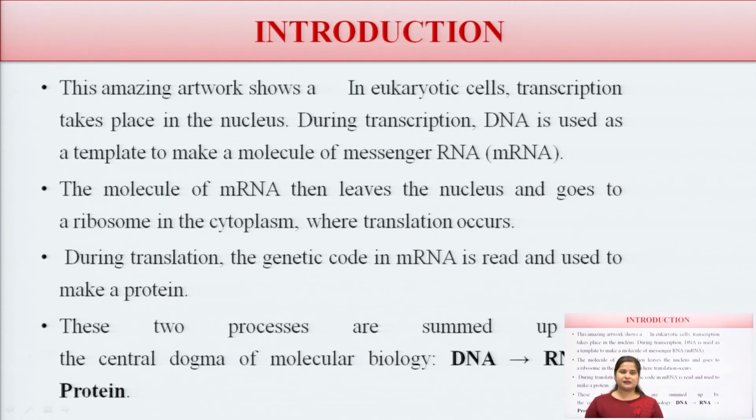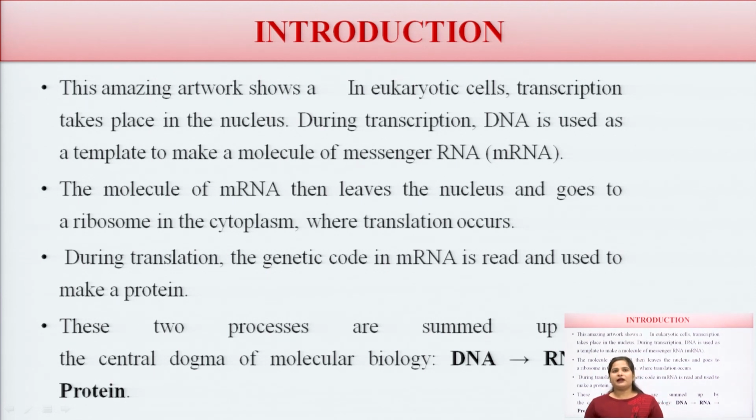This protein synthesis shows amazing artwork in the eukaryote cells. The transcription takes place in the nucleus. During transcription, the DNA is used as a template to make a molecule of messenger RNA, by which the formation of the mRNA starts.